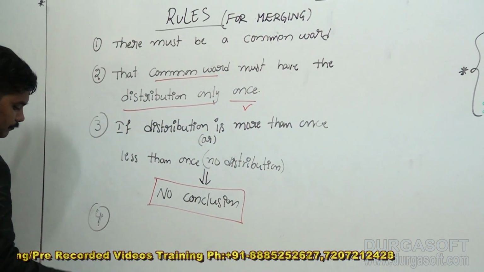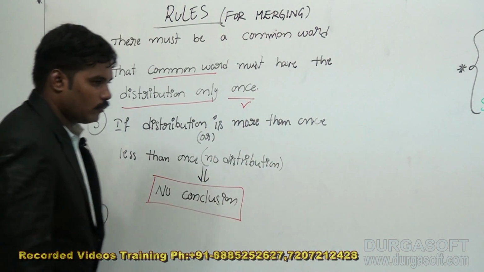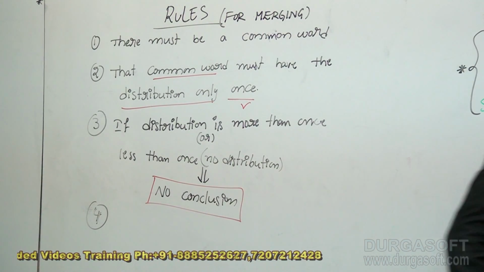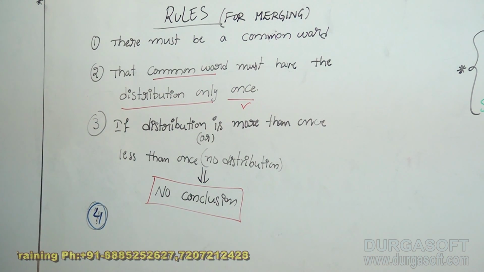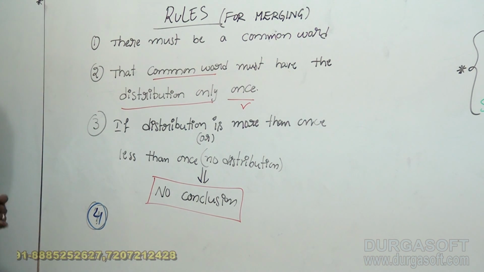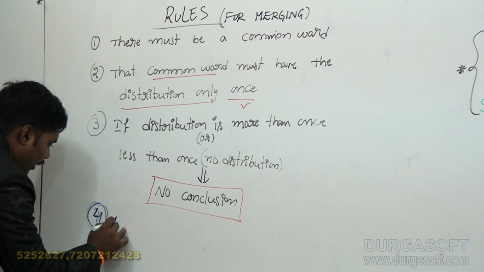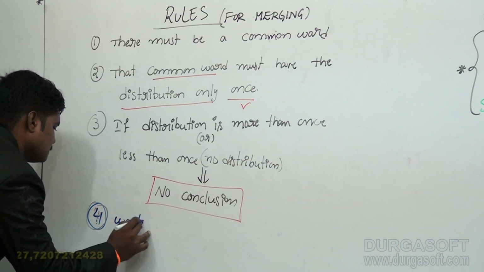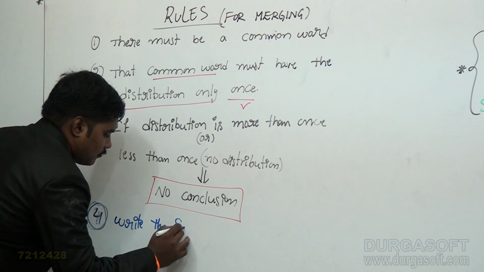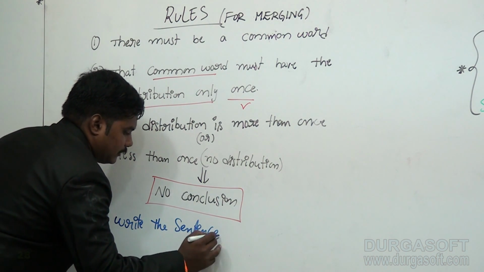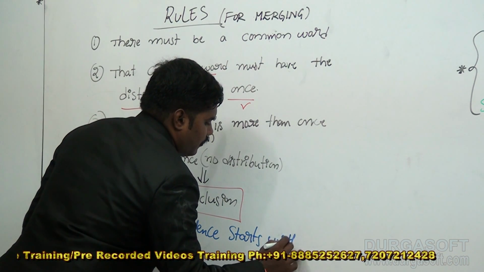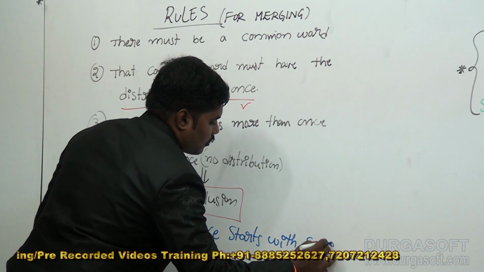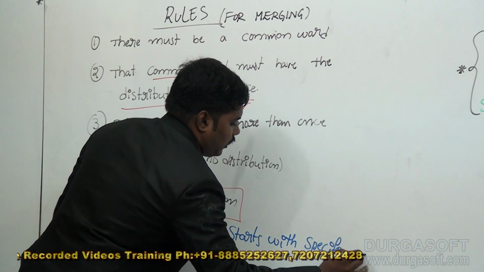At the final step, if the distribution is once, you should write the sentence starting with the specific quantifier.